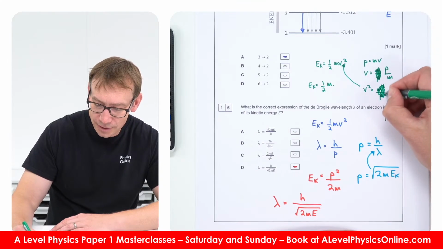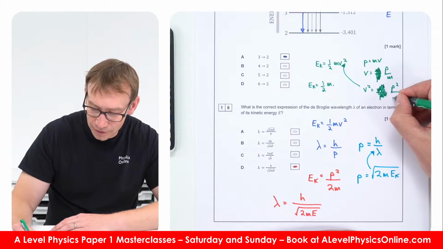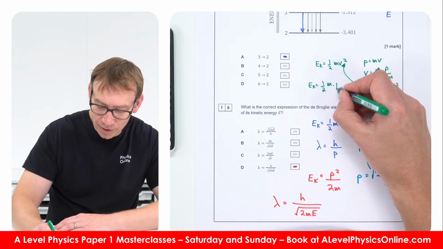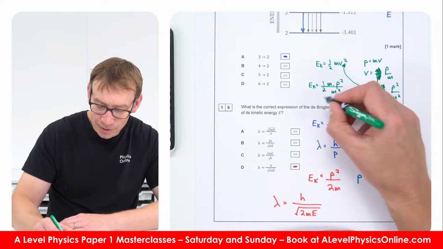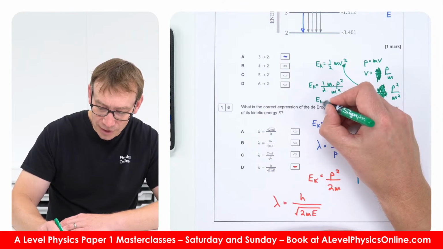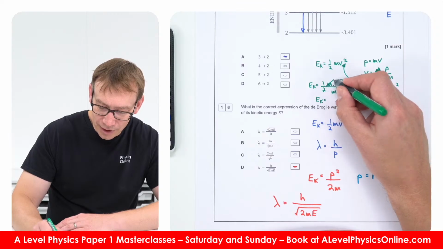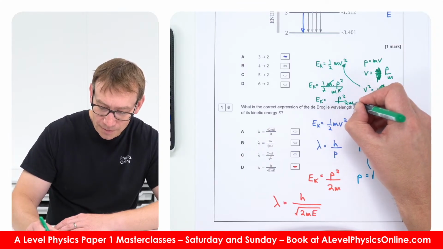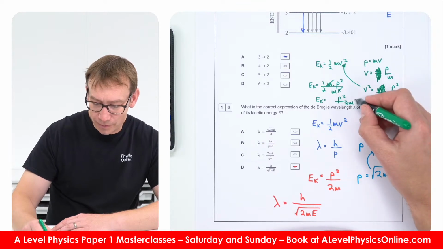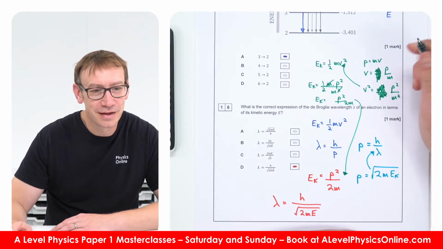So v squared is equal to the momentum squared over m squared. So that's equal to the momentum squared divided by m squared. So the kinetic energy is equal to, that's going to cancel, p squared over 2m, which is what we have over here. Does that make sense? Yeah, right.